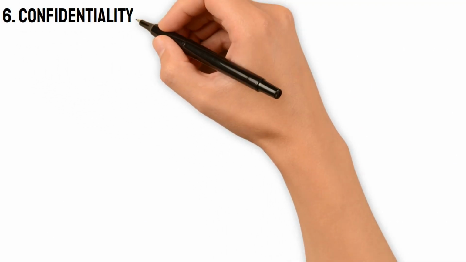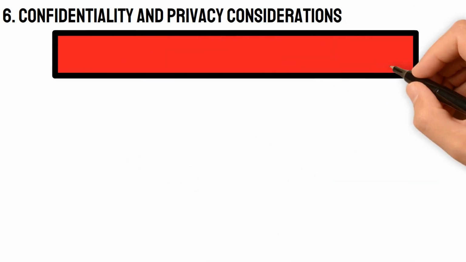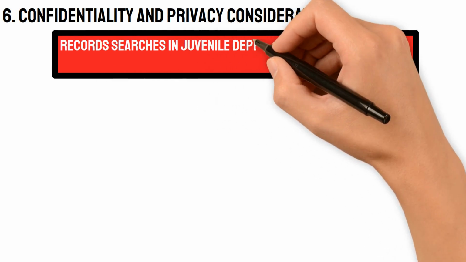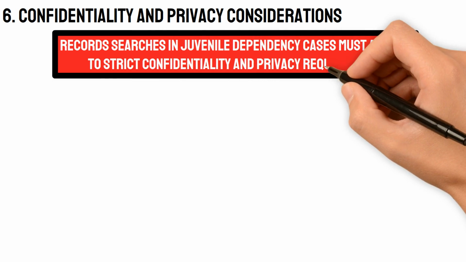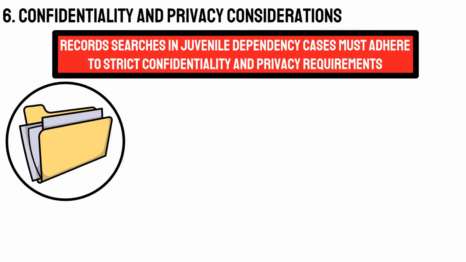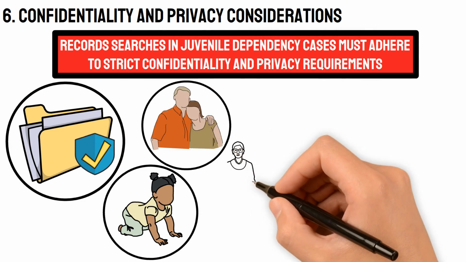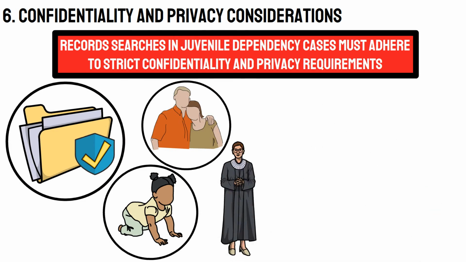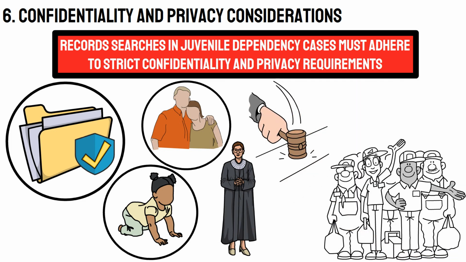6. Confidentiality and privacy considerations. Record searches in juvenile dependency cases must adhere to strict confidentiality and privacy requirements to protect sensitive information and the rights of children and families involved. Attorneys, social workers, and other professionals involved in the case must ensure compliance with applicable laws and regulations governing access